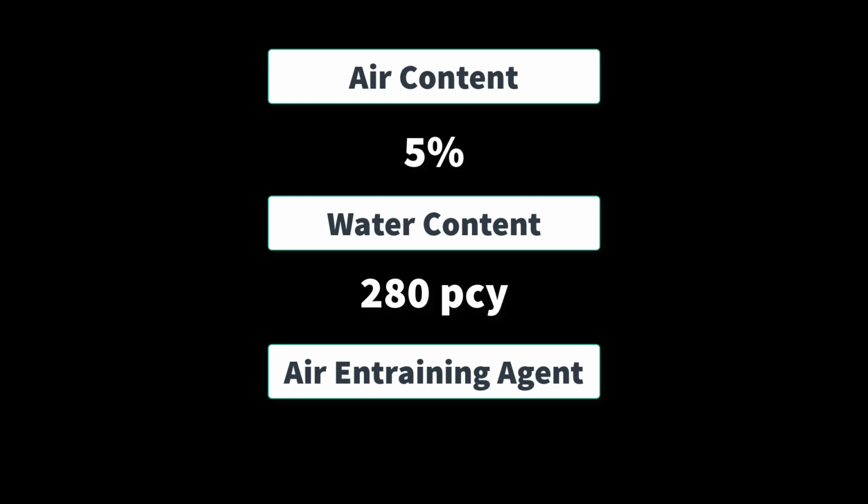And then, of course, because we had that 5% air, we're going to need to use an air-entraining agent. Why don't we go ahead and write that down and assume a half an ounce per hundredweight of an air-entraining agent. We can use Quizo Air 260. This is not a promotion for that technology, that's just something that came to mind. But it looks like we've gotten everything that we need from step number 2 under table 6.3.3.